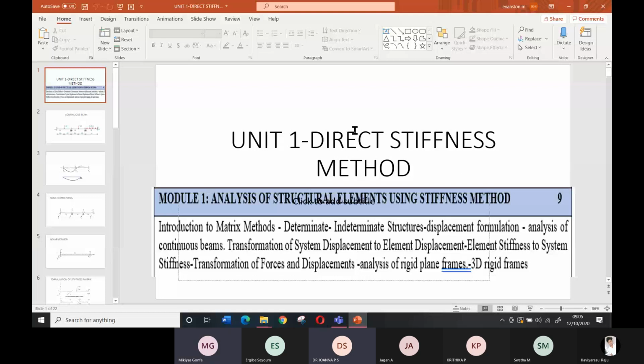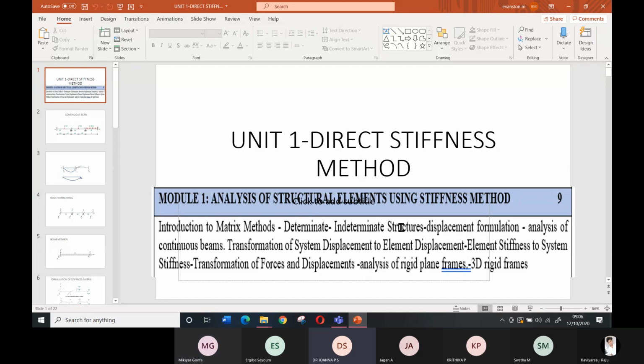This first unit is the direct stiffness method. In this method, you will be studying determinate structures, indeterminate structures, and how to analyze a continuous beam, a rigid plane frame and a 3D frame.